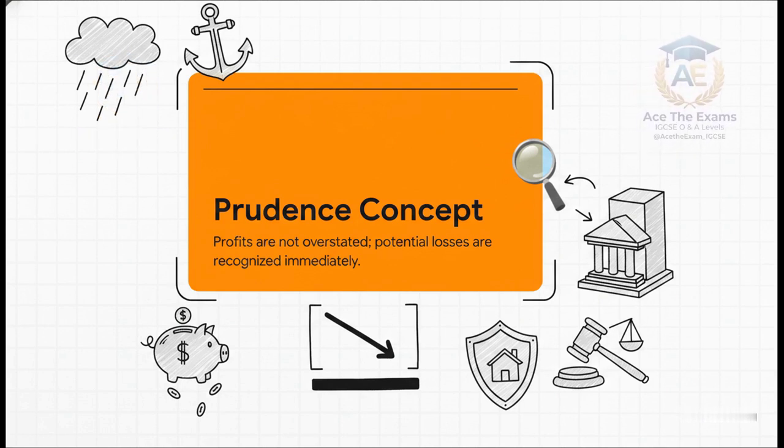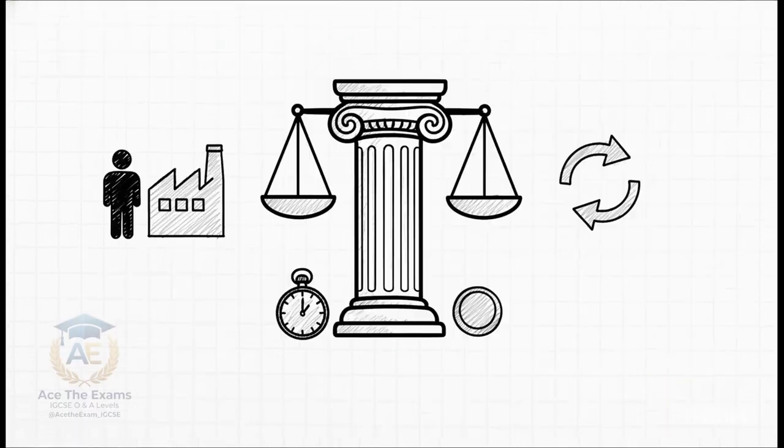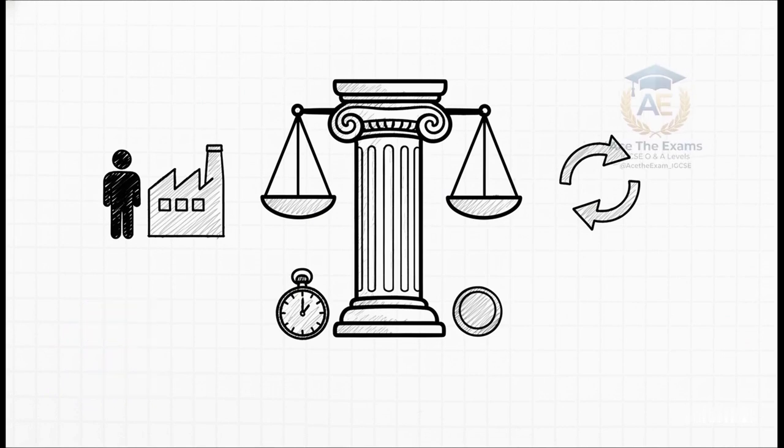Honestly, it's way better to brace for a storm that never comes than to pretend the sky is clear when it's pouring. And supporting that core integrity are these principles. The accounting equation, assets equal liabilities plus equity, has to be maintained at all times. You apply the business entity concept, which means treating the owner and the business as totally separate entities. You ensure duality, meaning every single transaction has an equal and opposite financial reaction.